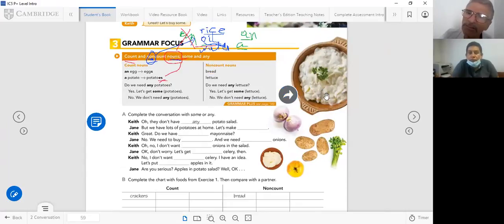Observe. Can you look at this? Is it count or non-count? Non-count. This is rice, right? Non-count. Is this count or non-count? Count, because you can say 1, 2, it counts.